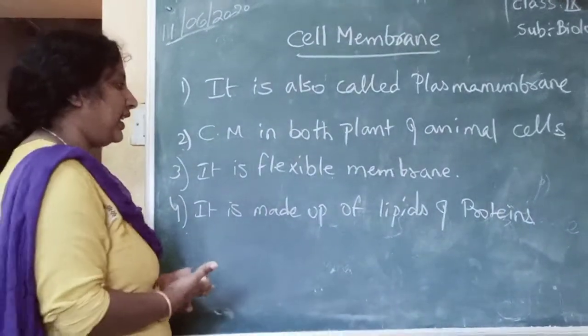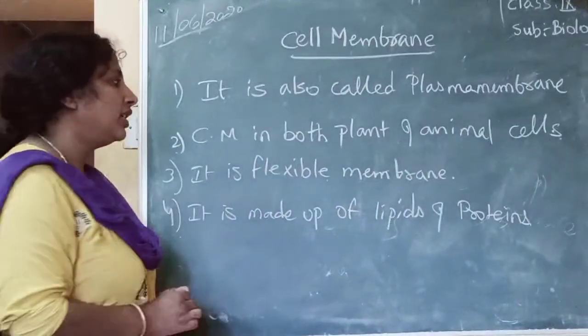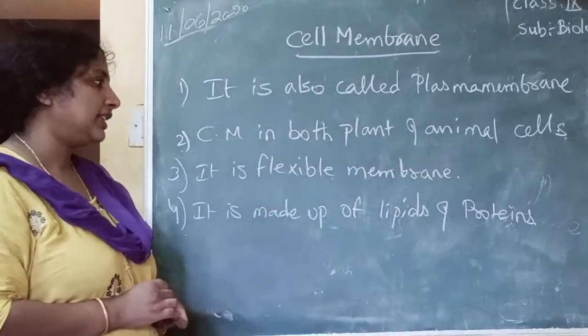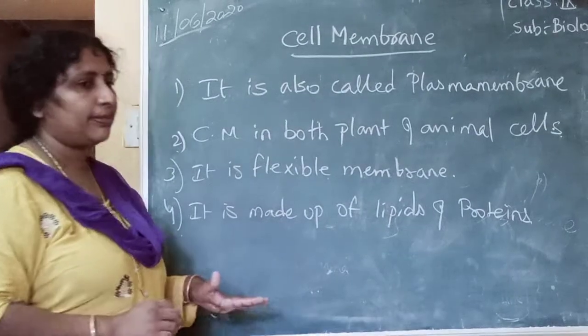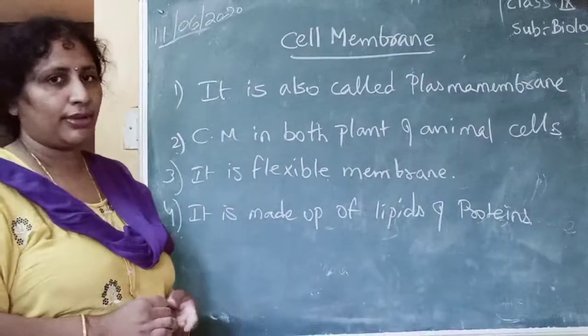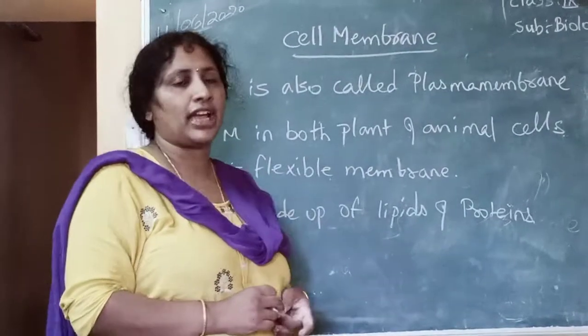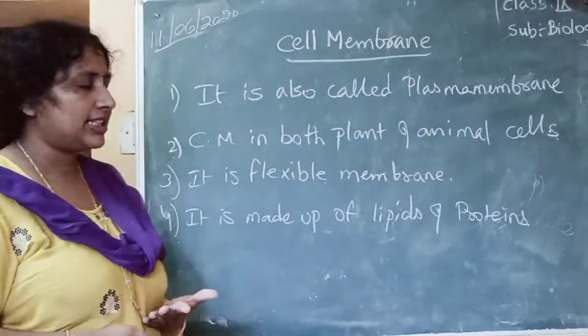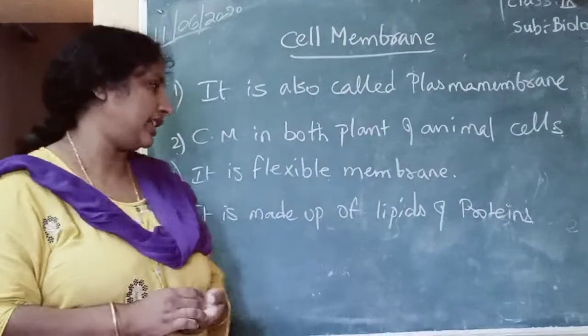It is a very complicated structure which you will study in your further classes, but you should just remember that cell membrane is mostly made up of lipids. It has some carbohydrates also, but the major content is lipids and proteins.